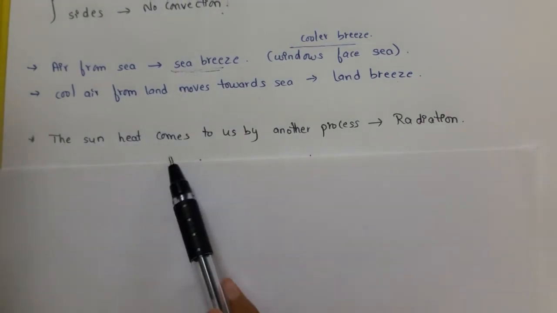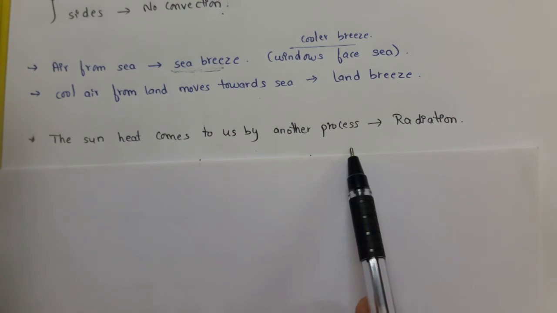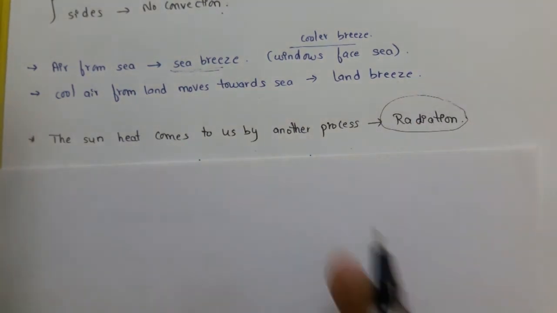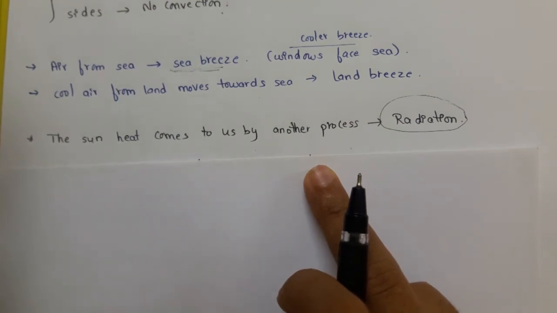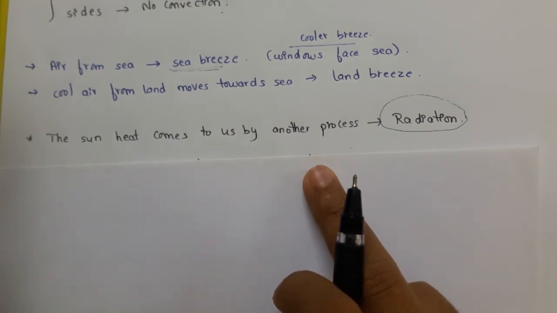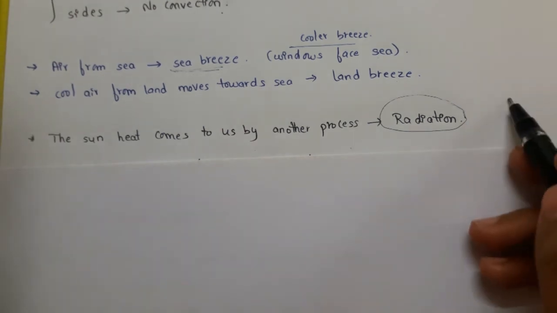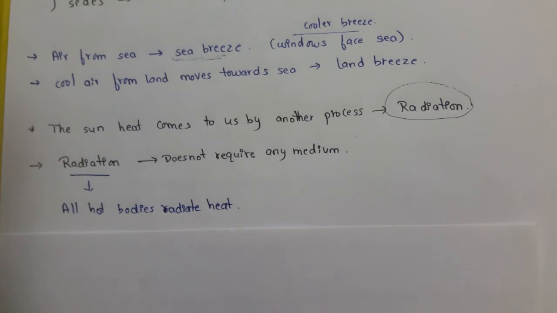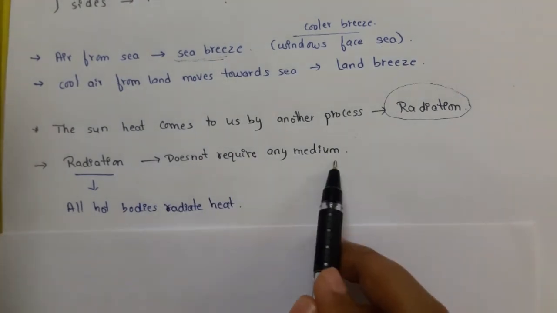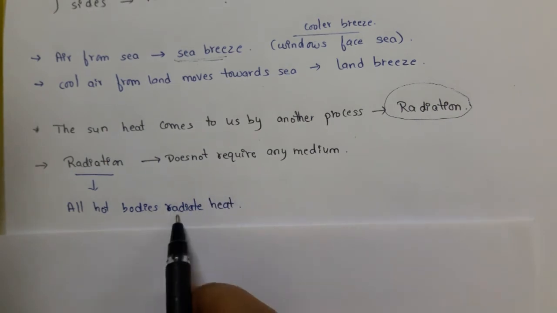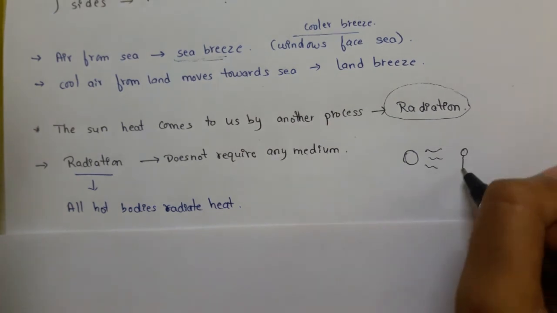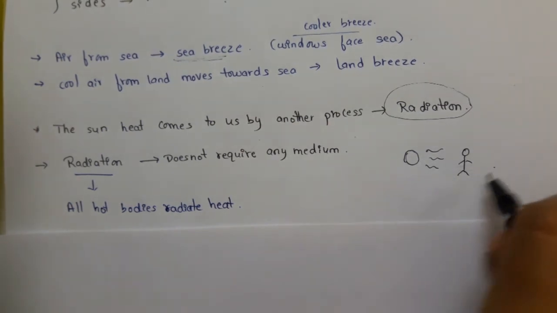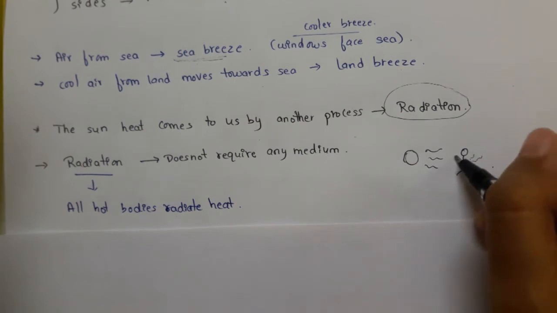In the summer, the sun's heat comes to us by another process. That process we call radiation. So when we come after playing in the sun, we feel that our body is radiating heat. We feel that we are getting hotter, but actually we are radiating heat from our body to the atmosphere outside. Radiation does not require any medium. Without a medium, all hot bodies radiate heat. The sun radiates heat and it reaches us. Similarly, after we come home, we radiate our heat to the atmosphere.